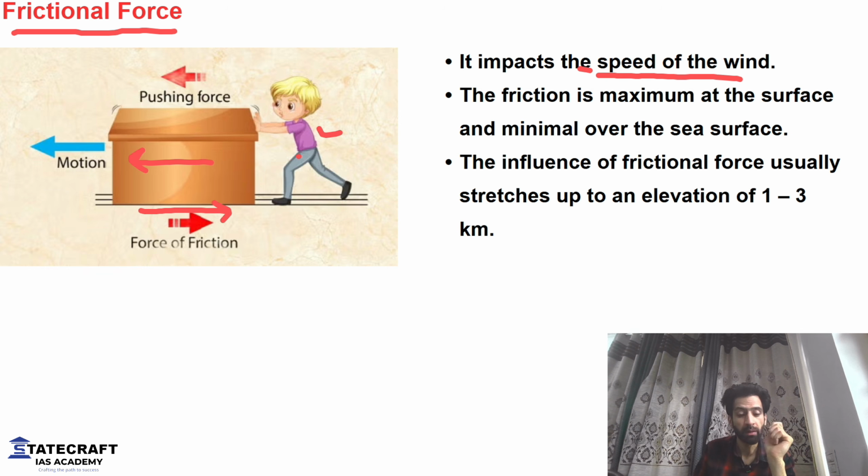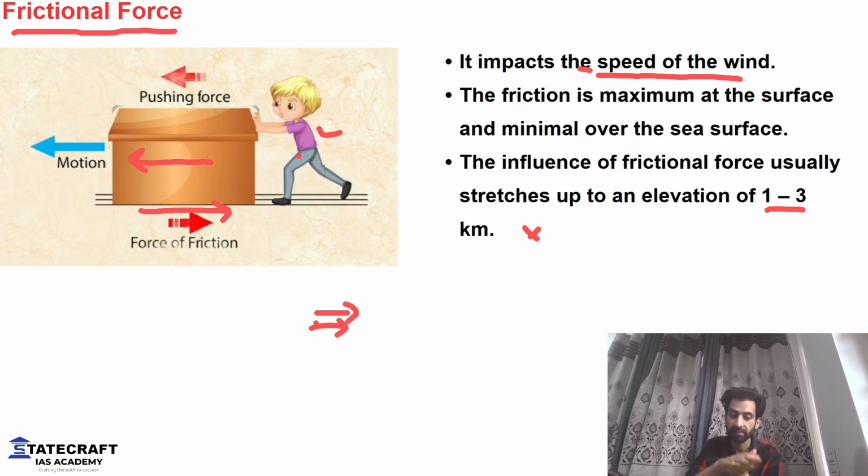Okay, number one. Number two, why is frictional force created? Of course, when something rubs with something, let's say my hand is rubbing on my other hand, a friction will be created. So when winds are moving on the surface of Earth, near the surface of Earth, it rubs against land, against mountains and other features as well. So it faces friction. At the same time, once the air starts to move at a certain height, there will be no frictional force. It will reduce after a couple of kilometers. When you go 3-4 kilometers higher, you will see absence of frictional force. It is restricted only to a couple of kilometers. After that, there will be no frictional force.